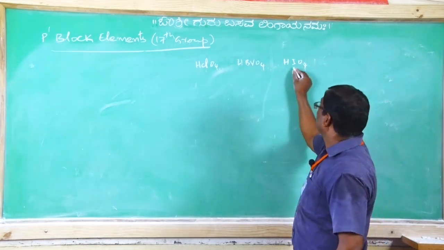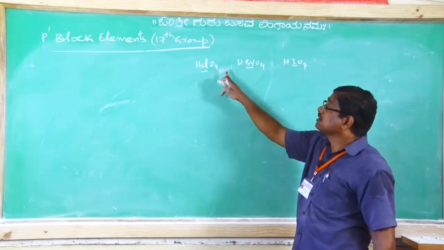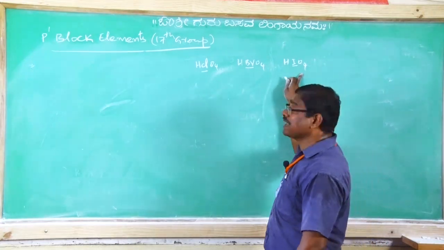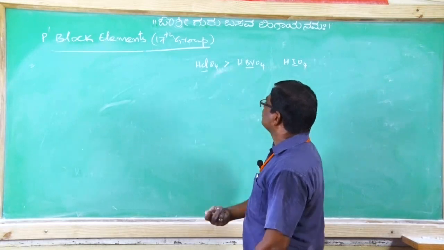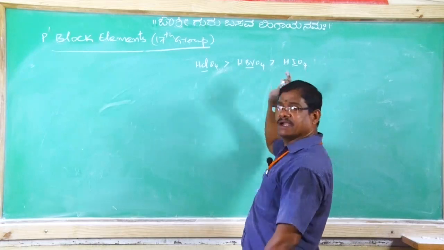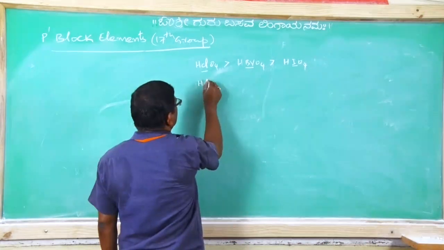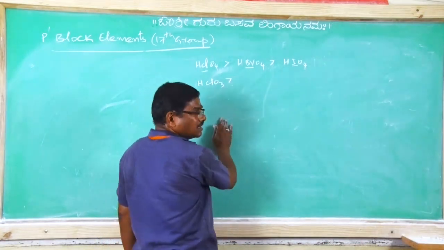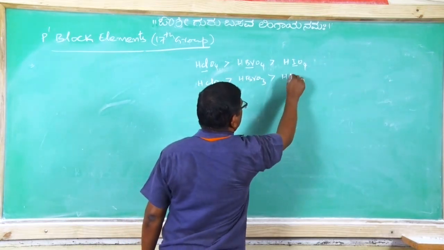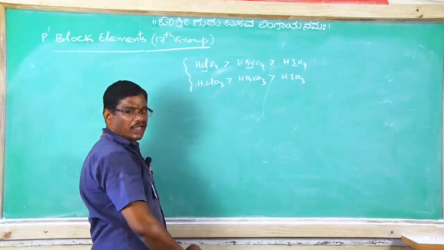It is the central nonmetal. It is the central nonmetal. Here, chlorine electronegativity is more than bromine than iodine. The series is the same, perhalic acid. So therefore, HClO4 acidic strength is more compared with HBrO4 and HIO4. Clear na? Similarly, suppose HClO3 chloric acid is more acidic than HBrO3 bromic acid, which is more acidic than iodic acid, HIO3. Acidic strength will be in this way.